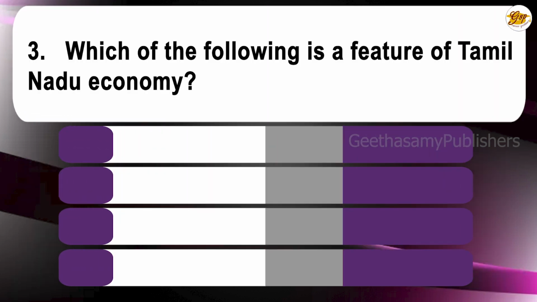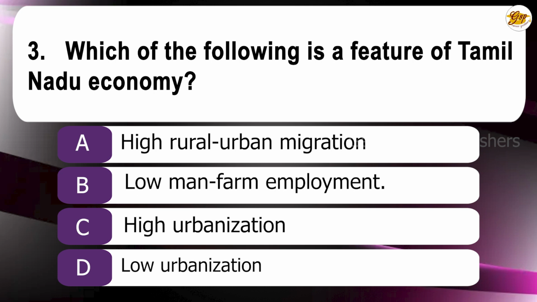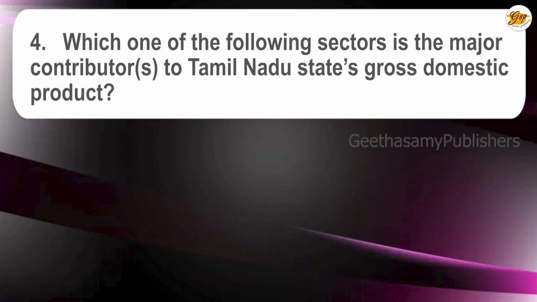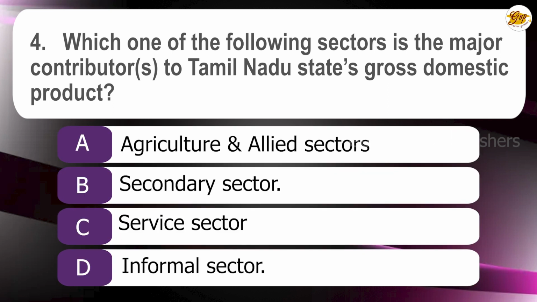Third question. Which of the following is a feature of Tamil Nadu economy? A. High rural urban migration, B. Low non-farm employment, C. High urbanization, D. Low urbanization. The correct answer is C. High urbanization. Fourth question. Which one of the following sectors is the major contributor to Tamil Nadu state gross domestic product? A. Agriculture and allied sectors, B. Secondary sector, C. Service sector, D. Informal sector. The correct answer is C.